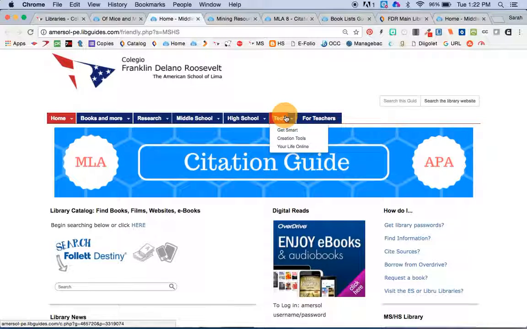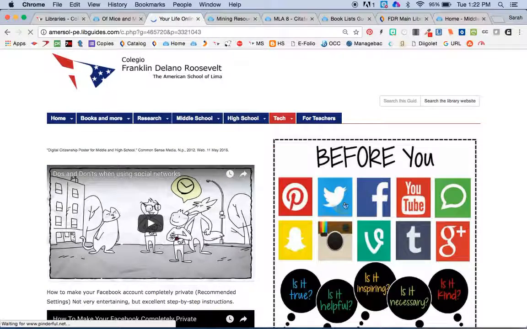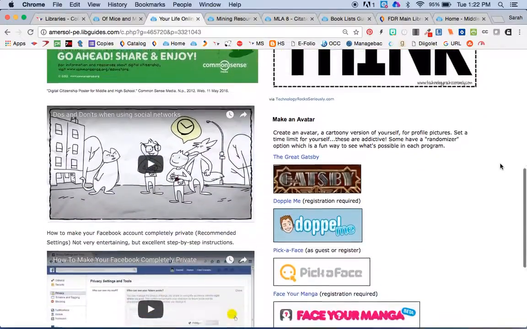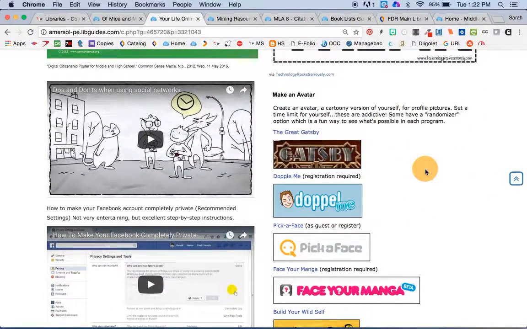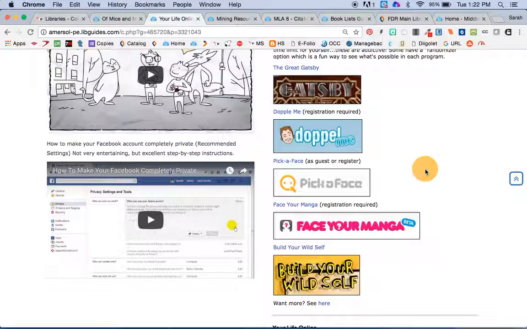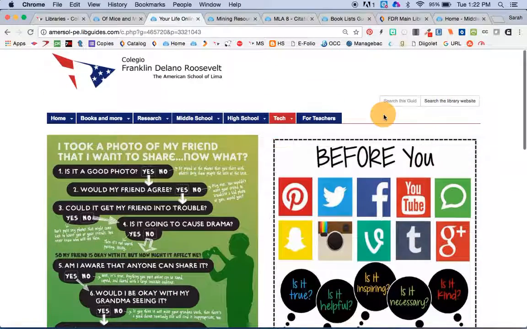This page here, technology, has some things about different presentation tools. This page here about your life online might be one to talk to kids about with some different ideas around digital citizenship. There's some avatar makers here, which can be kind of fun, especially at the beginning of the year to have an avatar to go with your Google account.